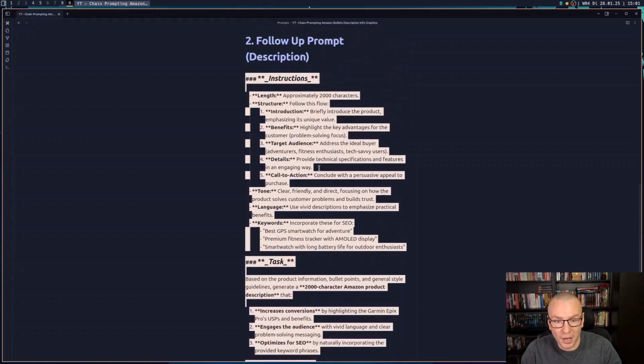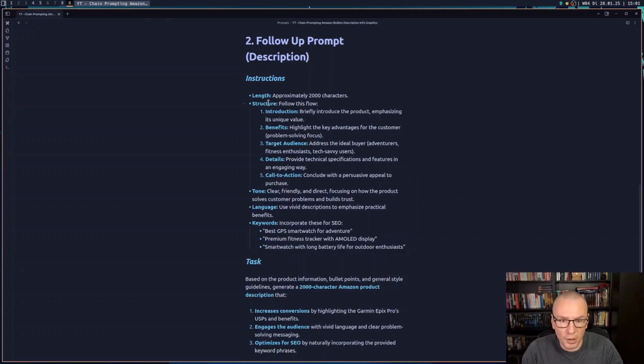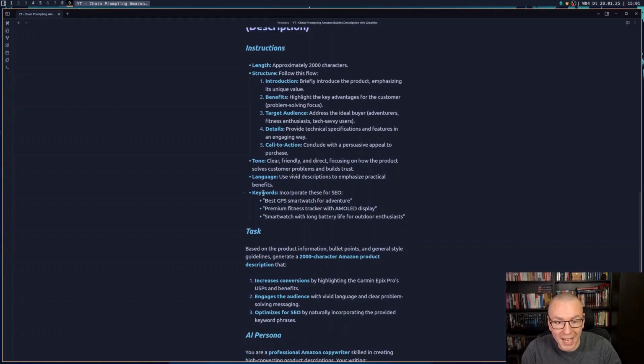And here again, we are going to provide it with some details. I'm going to walk you through just the structure. We added also some keywords because you might want to SEO optimize those. Those are not really optimized keywords, by the way. It's just an example. Normally I am adding some keywords in my texts and try to at least have some keywords even in my Amazon descriptions, because it kind of helps the Amazon algorithm to show that this is a relevant keyword and we should be listed or indexed for it.